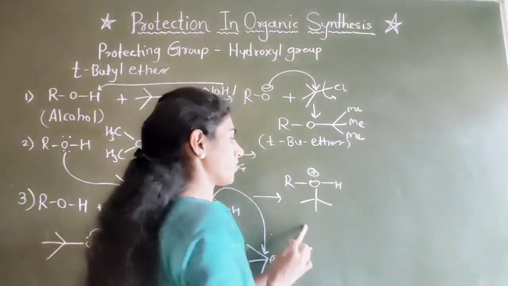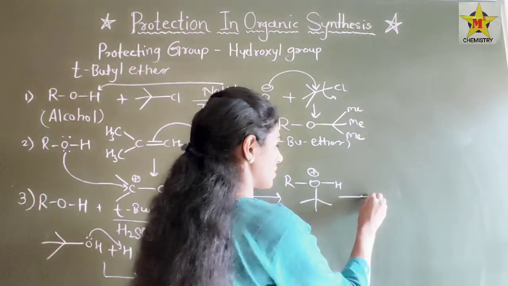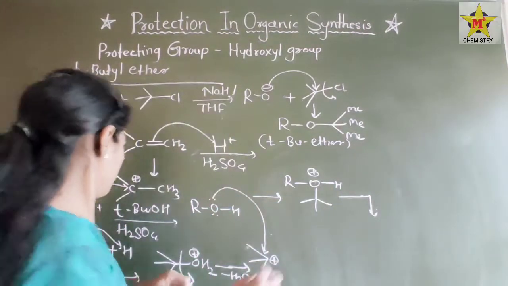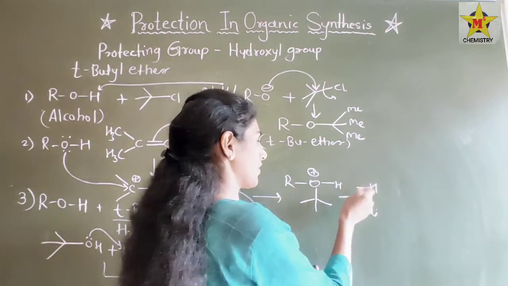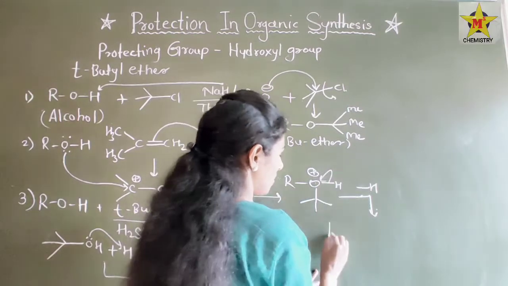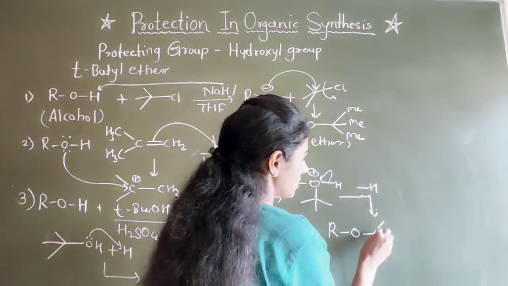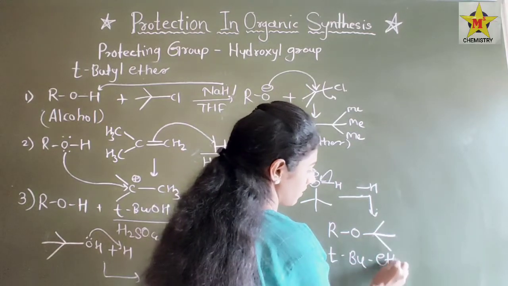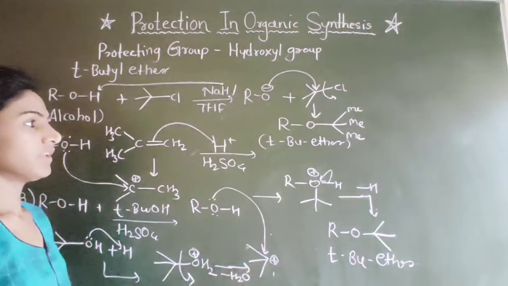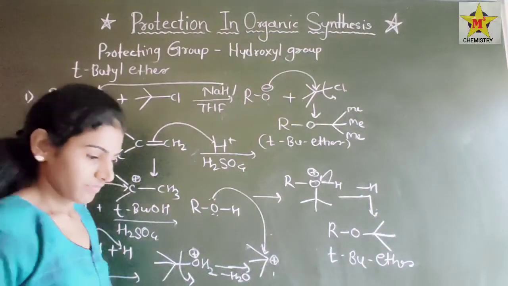Okay, so here is also a positive charge. Then by removing H plus, the oxygen will get stabilized and tertiary butyl ether is formed again. Okay, tertiary butyl ether is formed.